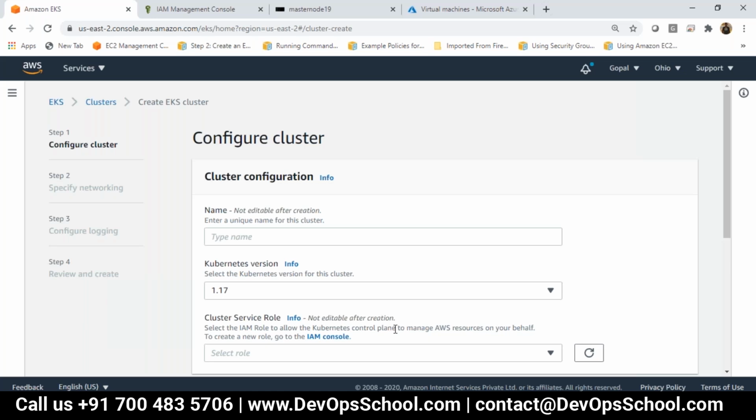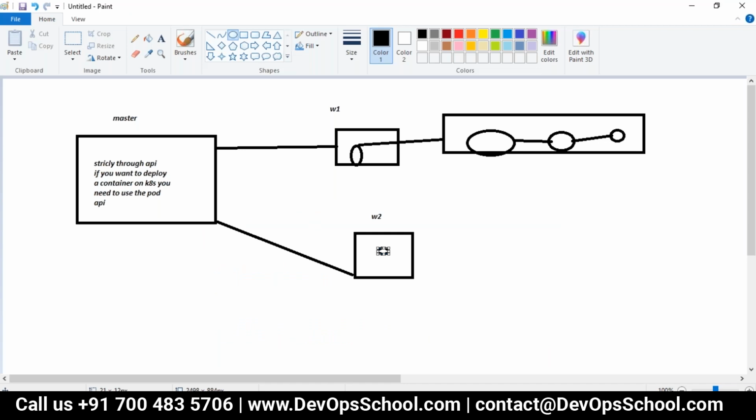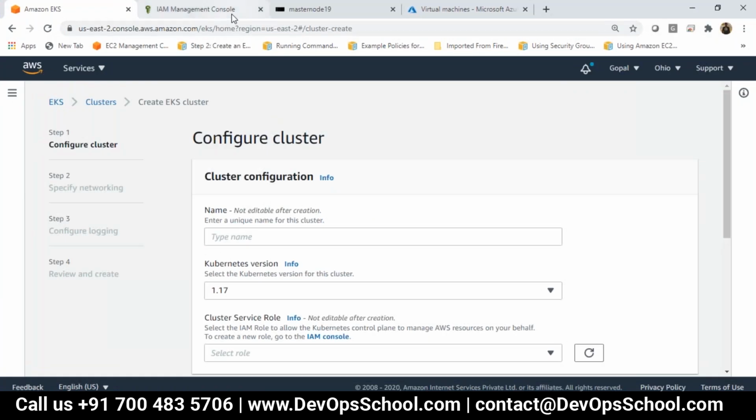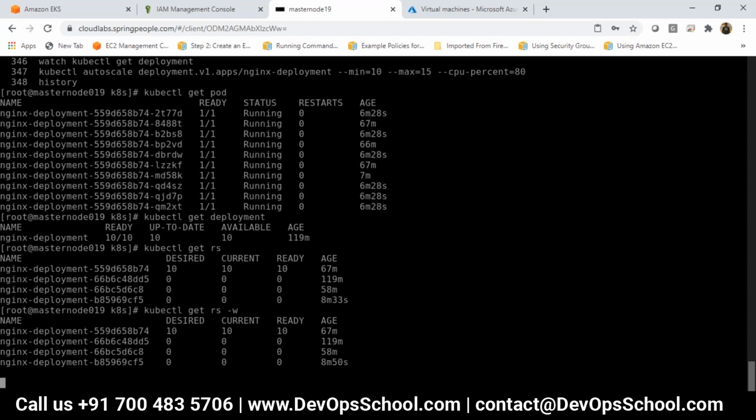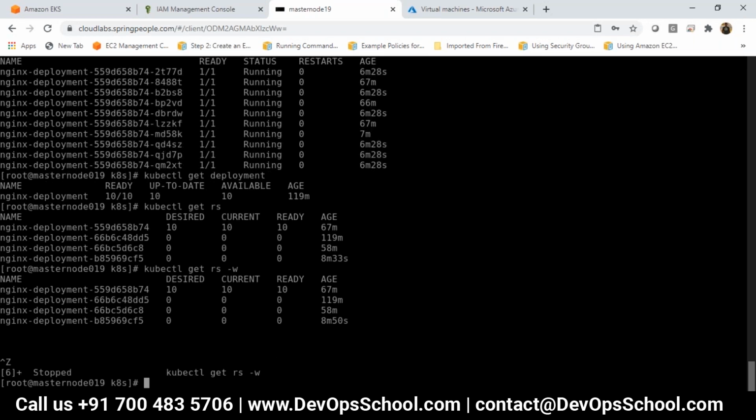See, if any application is running under a load balancer and your incoming traffic is increased, at that time if you are doing horizontal scaling, the load balancer will increase the number of servers. If you enable vertical scaling, the storage, memory and CPU will get increased. That is the difference.